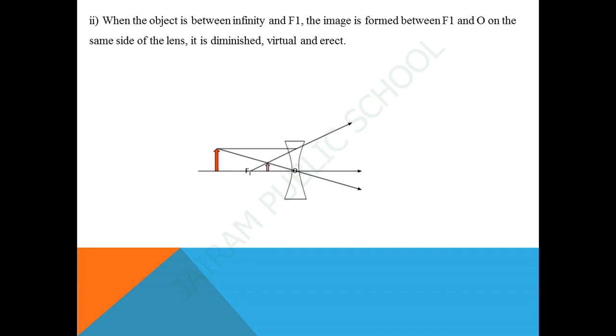The second one, when the position of the object is between infinity and optical center O, the position of the image is between focus f and optical center O, the relative size of the image is diminished, and the nature of the image is virtual and erect.